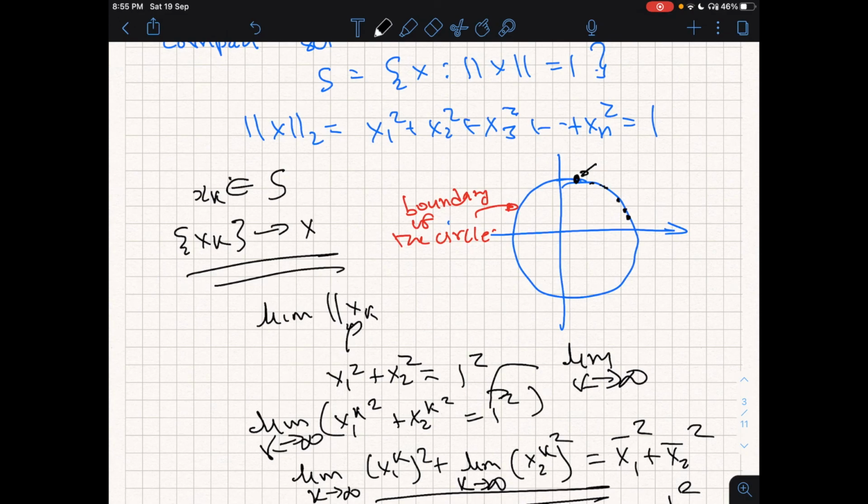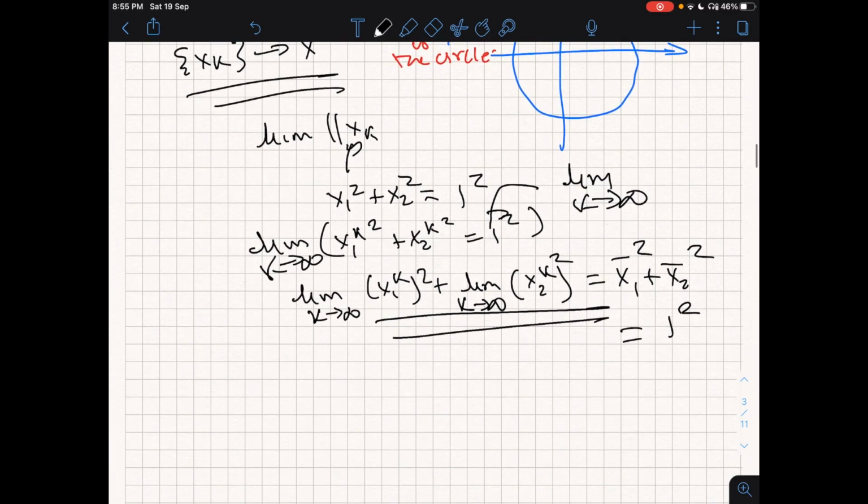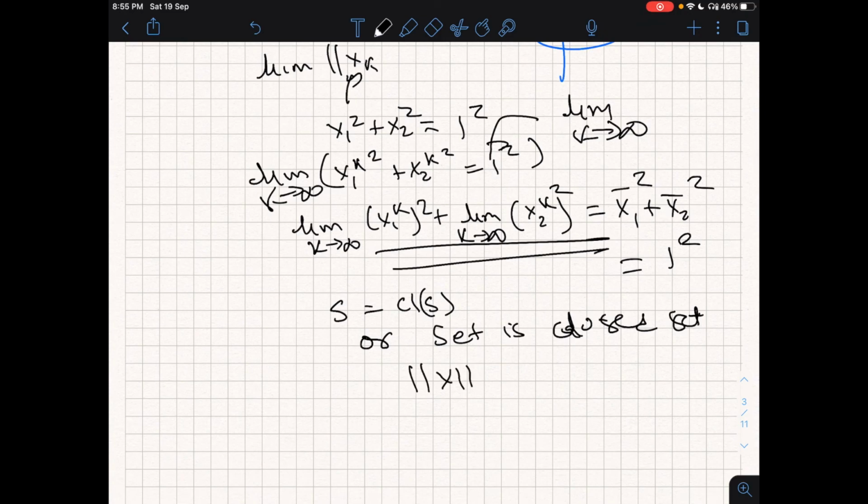The conclusion is that x bar also belongs to set S, and therefore S is equal to closure of S, or this set is a closed set. And since the length of x is anyway 1, it is bounded also. So it is a closed and bounded set.